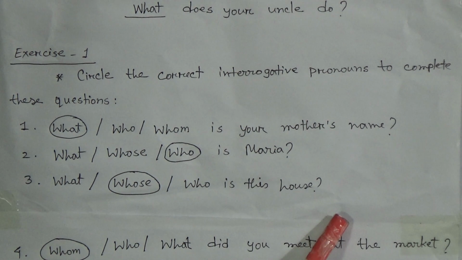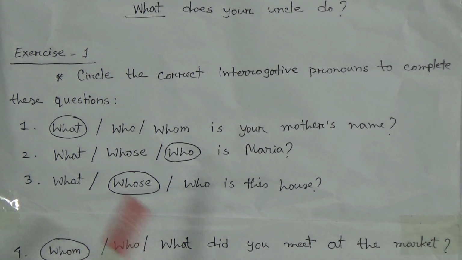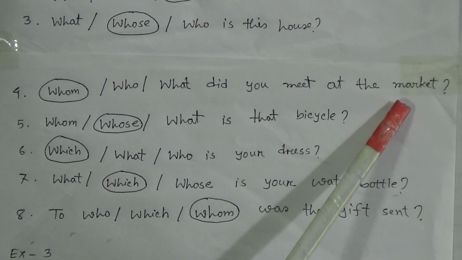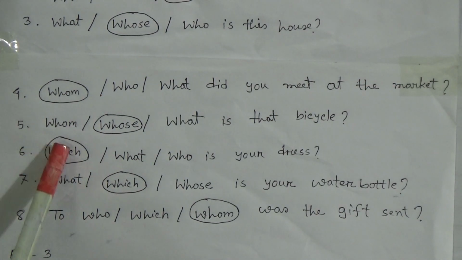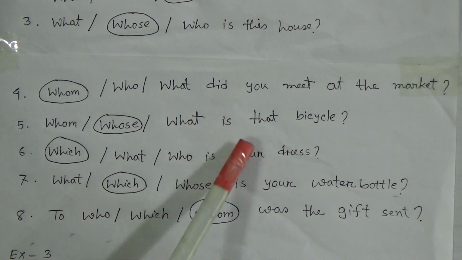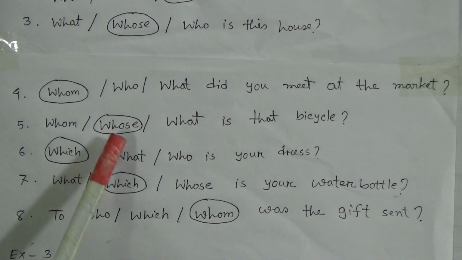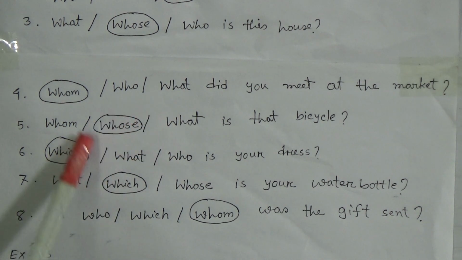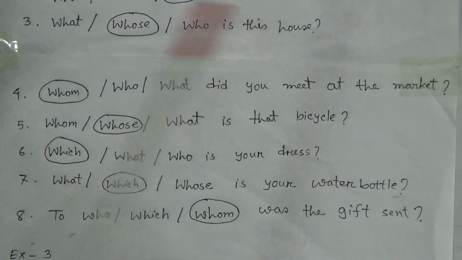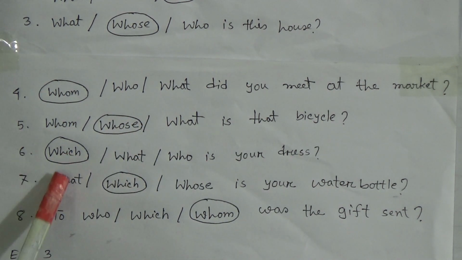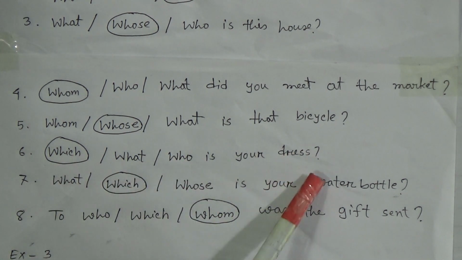Then number 4, whom or who or what did you meet at the market? Look dear students, here the correct answer is whom. So we will make a circle here. Whom did you meet at the market? Then number 5, whom or whose or what is that bicycle? Here the correct answer is whose. Whose is that bicycle?